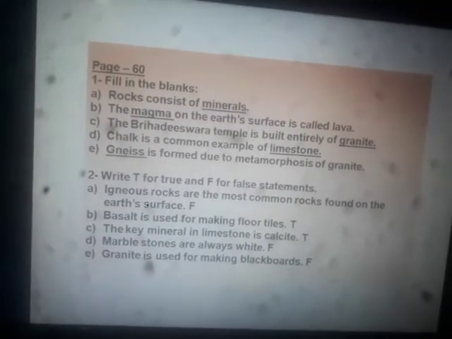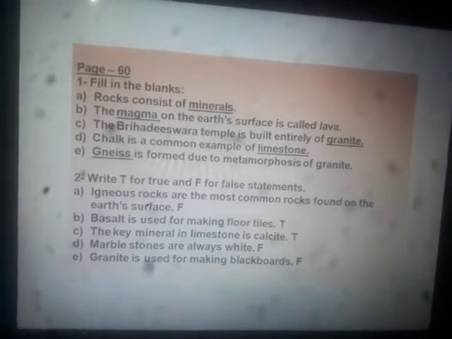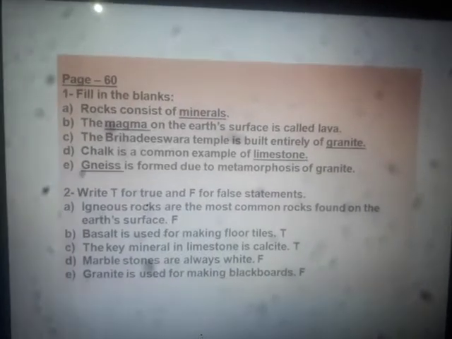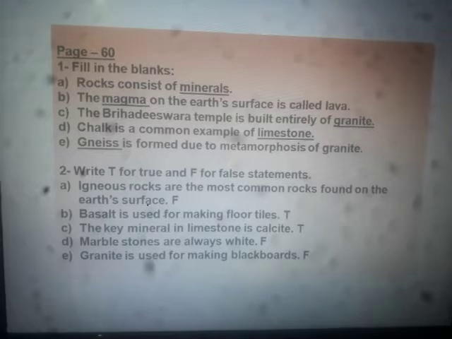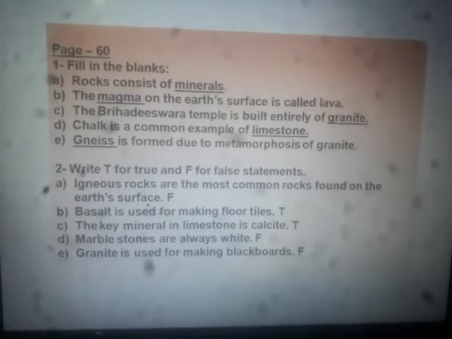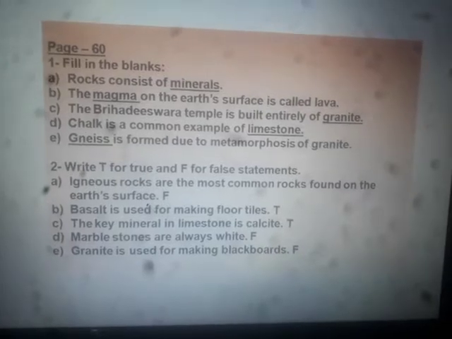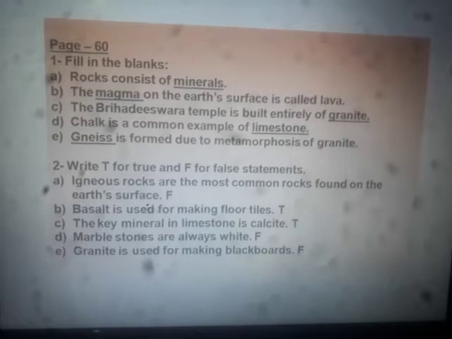Basalt is used for making floor tiles. True or false? Yes, it is true. The key mineral in limestone is calcite. Yes, it is also true. The main mineral in limestone is calcite.